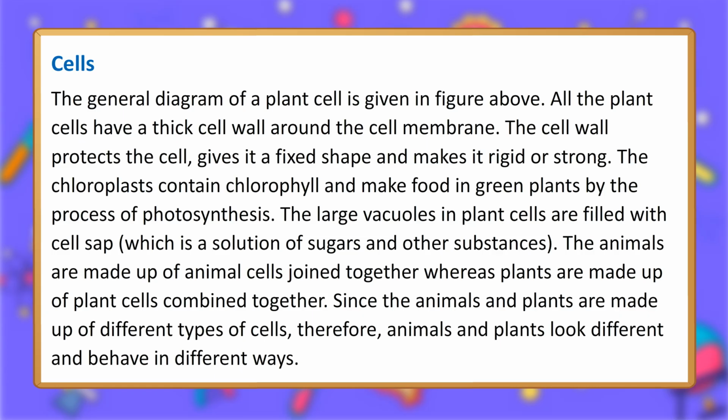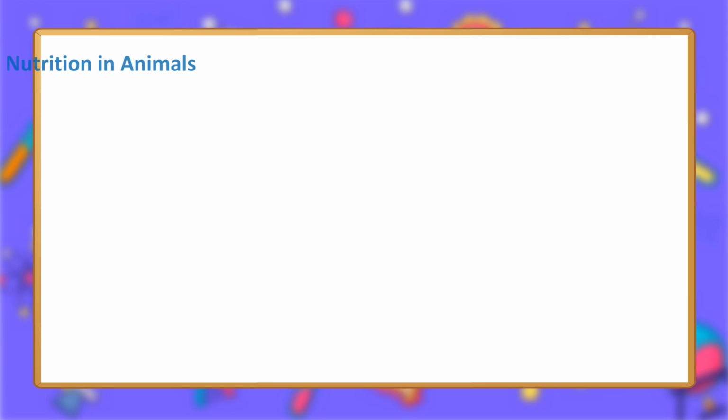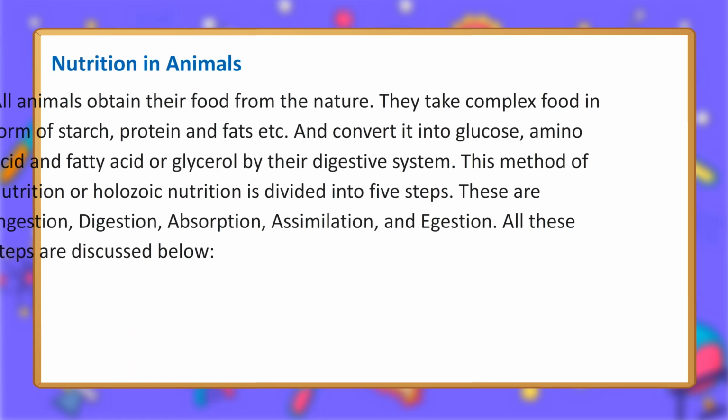The animals are made up of animal cells joined together, whereas plants are made up of plant cells combined together. Since the animals and plants are made up of different types of cells, therefore, animals and plants look different and behave in different ways.